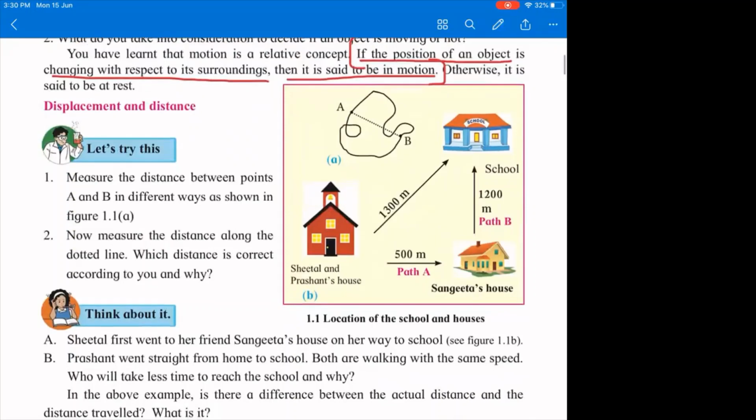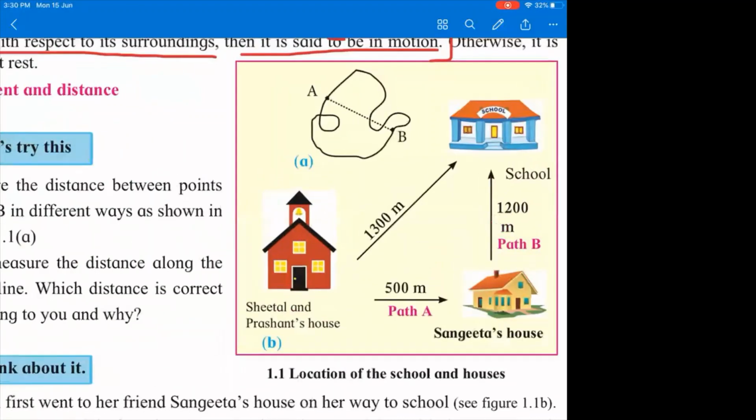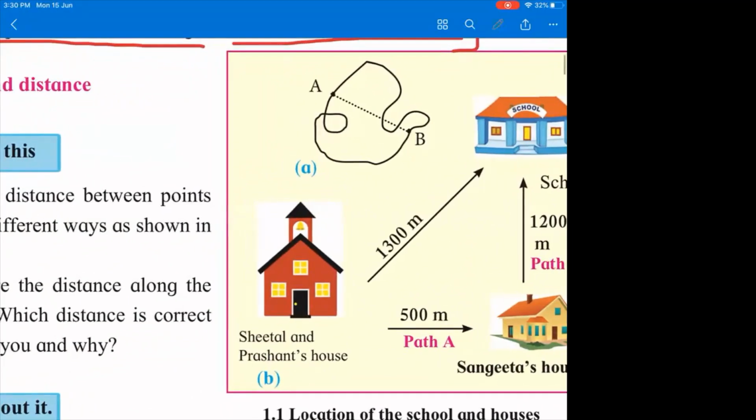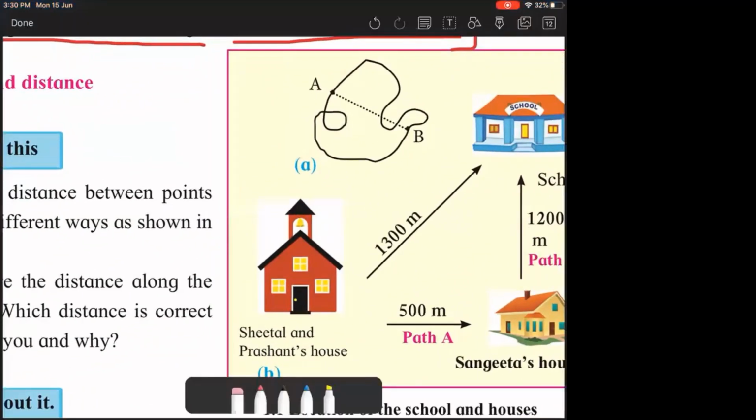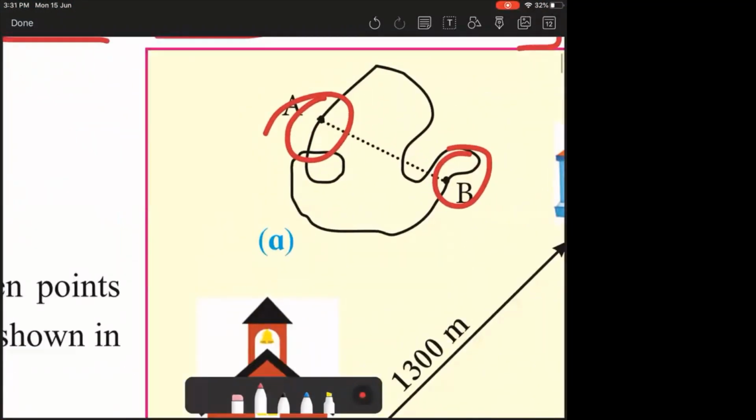They have given some situations, like you can see there are 2 points here, one is A, another is B. Let me zoom it out.